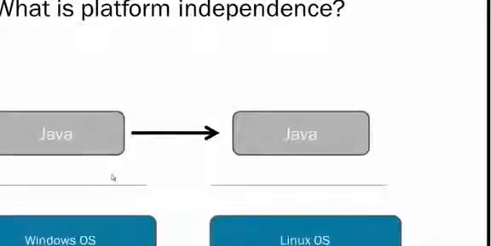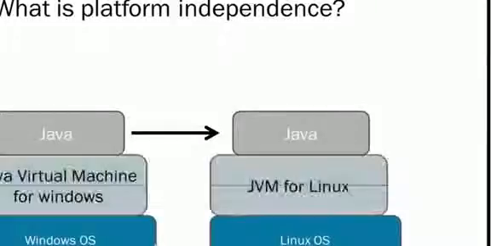So how did they make Java platform independent? What they did is they brought in another layer between the Java language and the operating system. The layer is called the Java Virtual Machine, or JVM for short. Now there are different virtual machines for different operating systems.